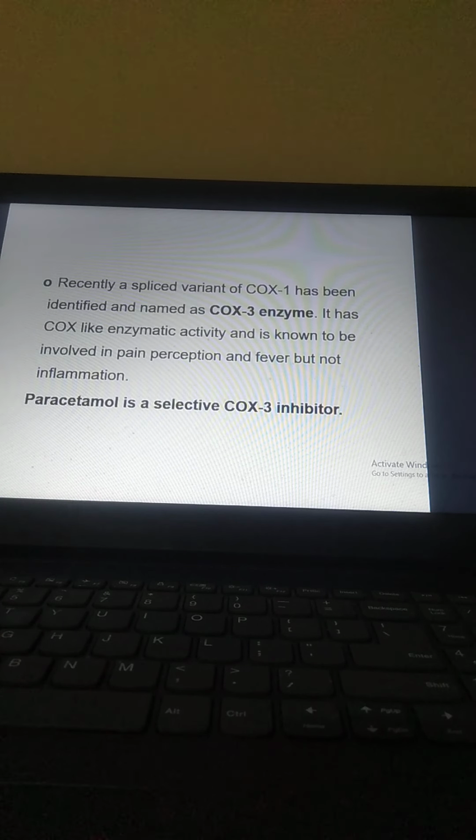Now we have the recently spliced variant of COX-1 that has been identified and termed the COX-3 enzyme. It has COX-like enzymatic activity and is known to be involved in pain perception and fever, but not inflammation. Paracetamol is a selective COX-3 inhibitor.